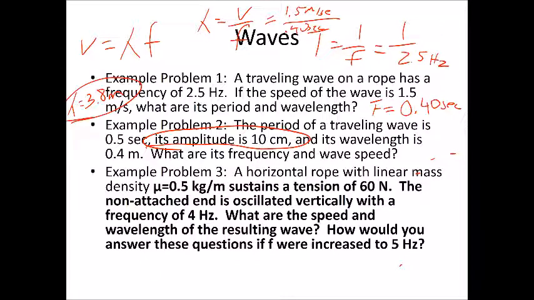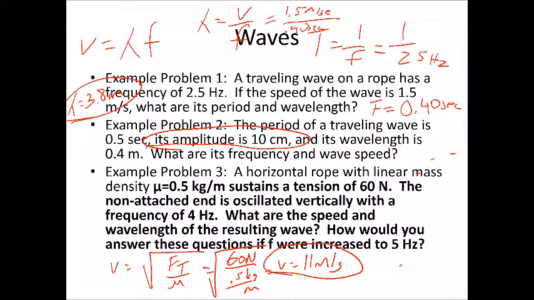All right, so first of all, the speed of a wave is equal to the square root of the tension force over the linear mass density, which in this case would be 60 newtons divided by 0.5 kilograms per meter. We can't forget to take the square root of that whole quantity. So 60 divided by 0.5, take the square root of that quantity. We end up with a speed of about, let's see, we need really just 1 sig fig. So we'll just round it off to 11 meters per second here is our speed.